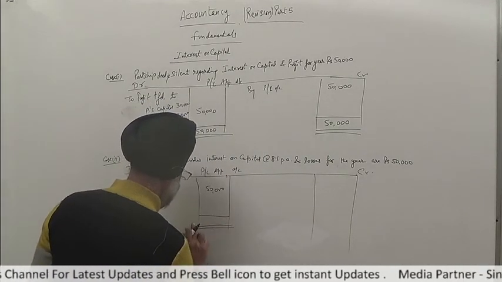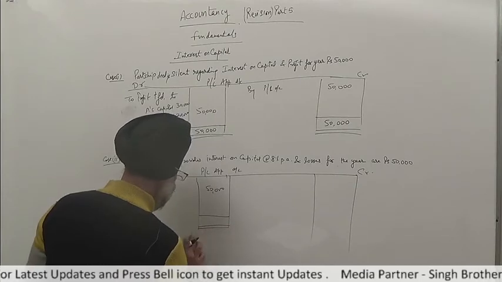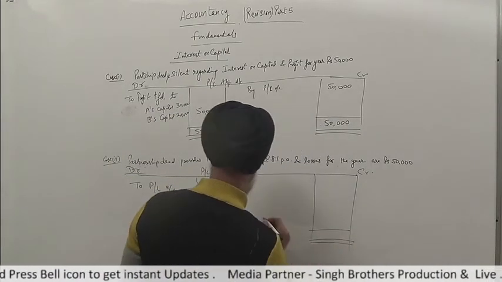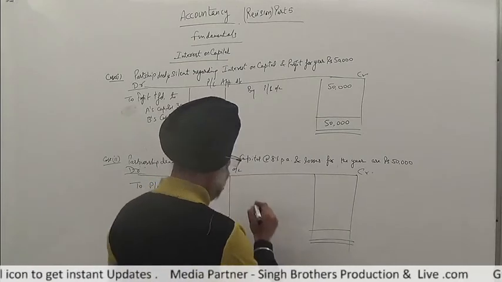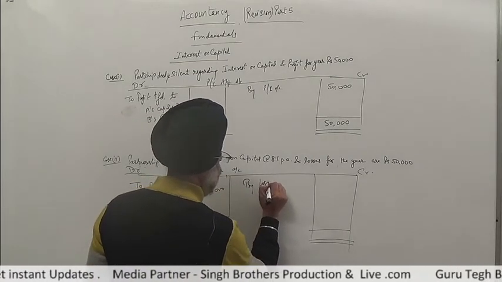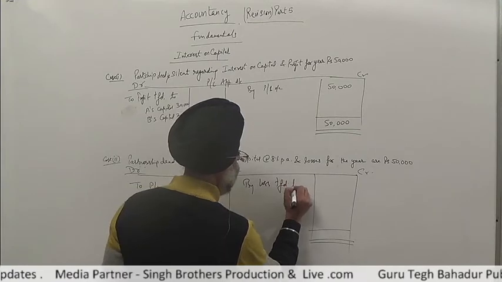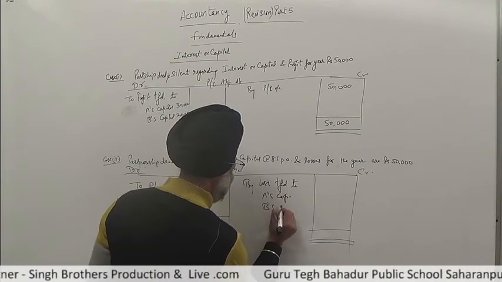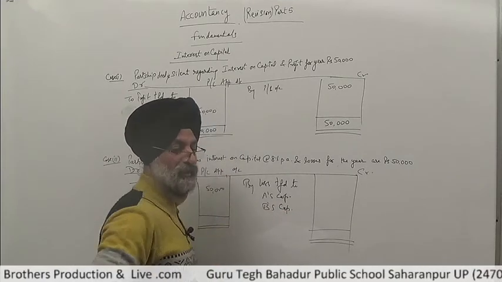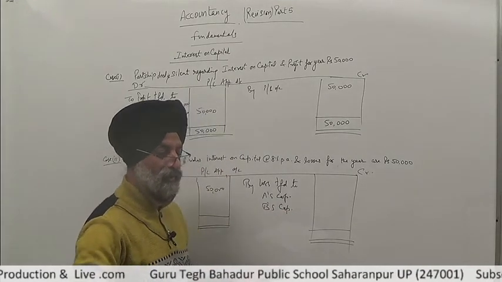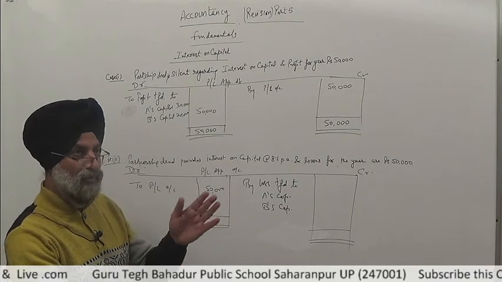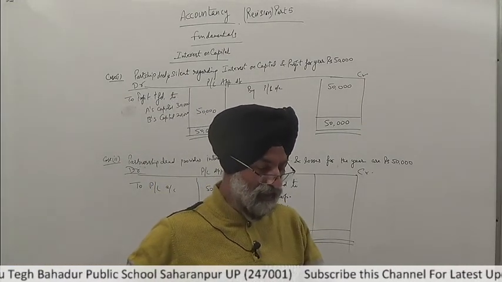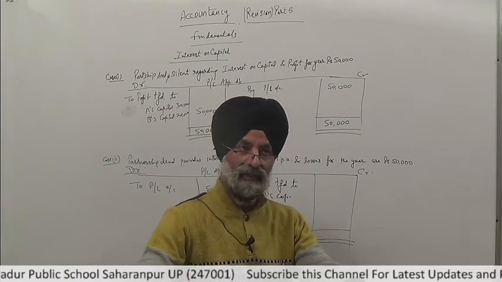Simply this loss will be distributed to the partners' capital account. In this way, the loss is transferred to A's capital account and B's capital account. This is again in the 3:2 ratio, their profit sharing ratio. In that profit sharing ratio we divide this loss of 50,000 among the partners in 3:2.